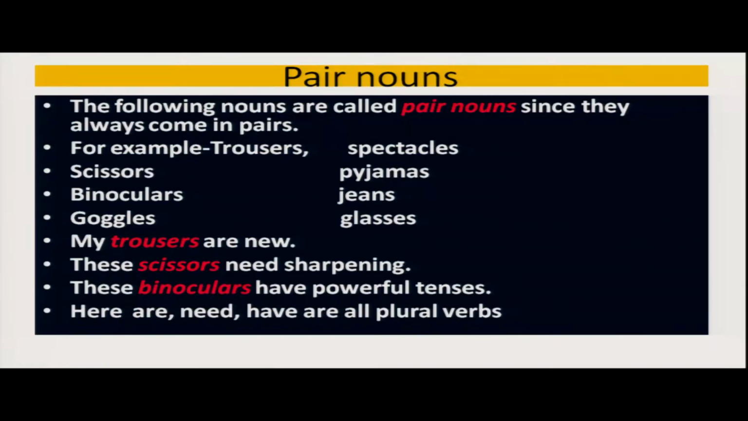So, dear children, today we will discuss pair nouns. So, what do you mean by pair nouns? What is a pair? Of course, it is two. So, since they always come in pairs, that's why these are pair nouns. For example, trousers, spectacles, scissors, pyjamas, binoculars, jeans, goggles, glasses.